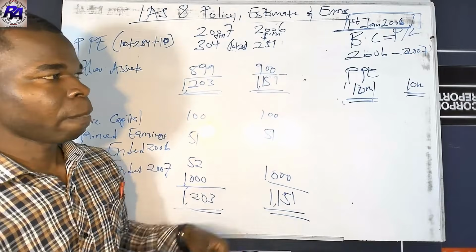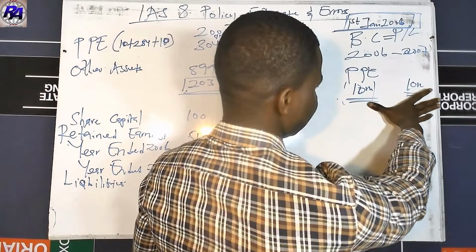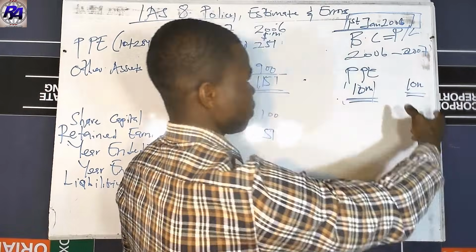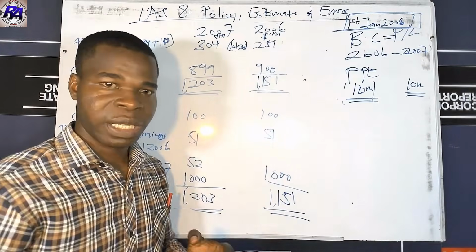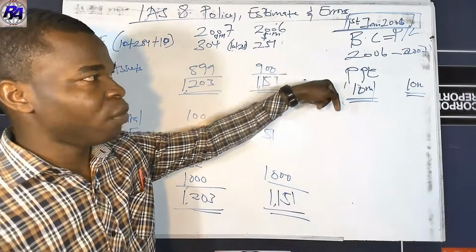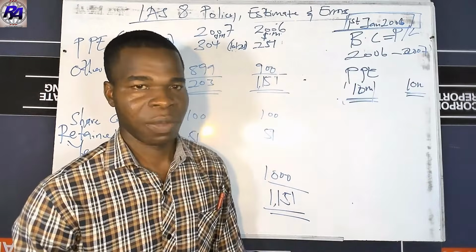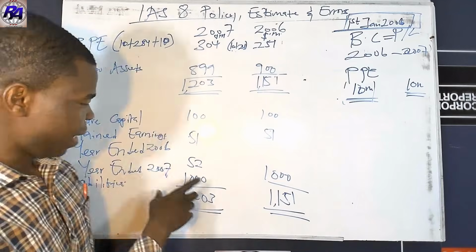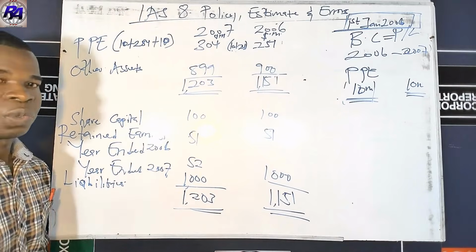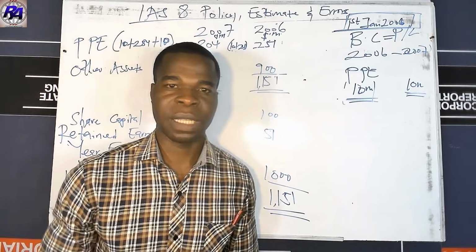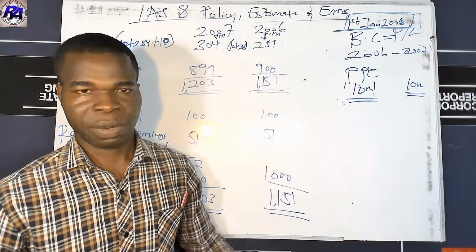Remember that the actual change in the policy occurred in 2007, but because the question has prescribed that the earliest period for which this change must be applied is 1st January 2006, we have to go back and adjust the retained earnings of these two periods to show a retrospective accounting treatment in the change in the policy.